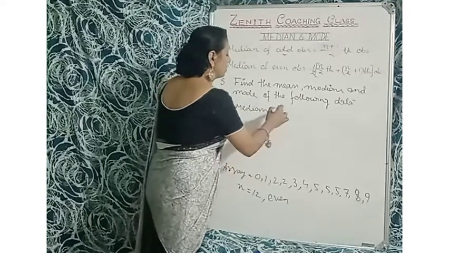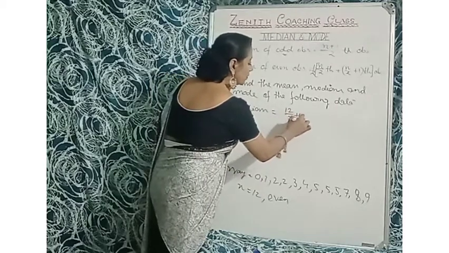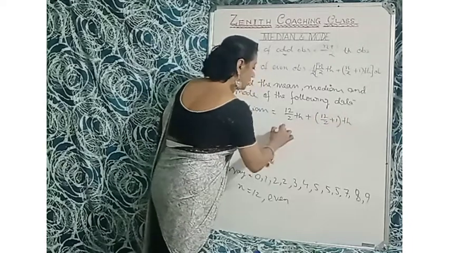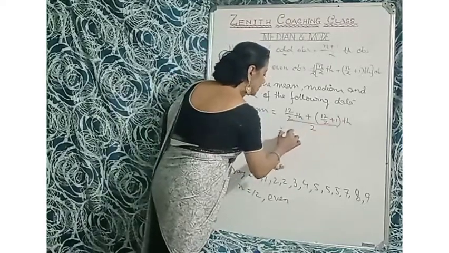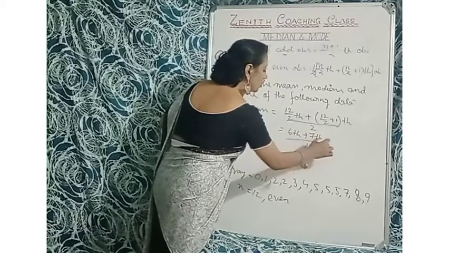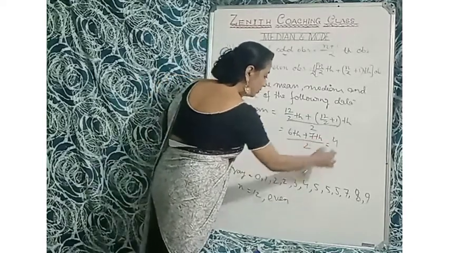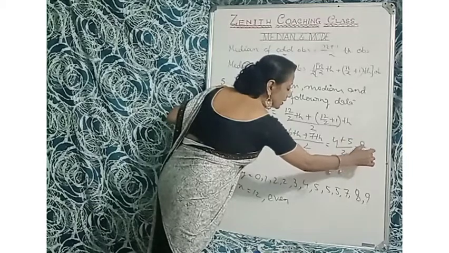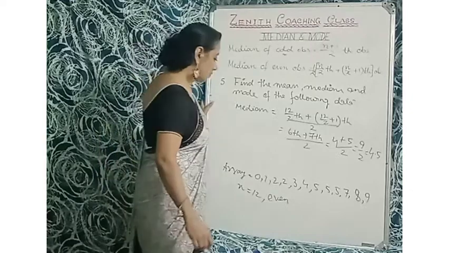Median equals the n by 2th term plus the n by 2 plus 1 observation, by 2, where n is 12. So the 6th observation plus the 6 plus 1, that is the 7th observation, by 2. The 6th observation here, 1, 2, 3, 4, 5, 6, is 4, and the 7th observation is 5, so 4 plus 5 by 2. Here 9 by 2 is 4.5. So median is 4.5 here.